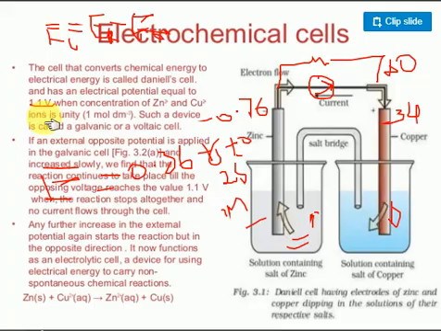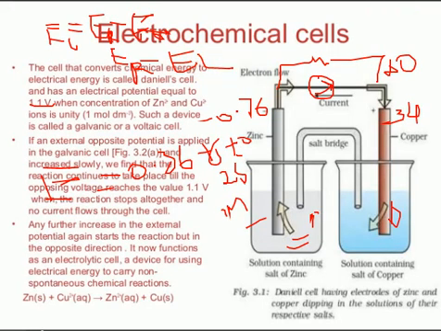So what do we get? We get 1.1 volts. The total potential can also be calculated as right minus left. Remember, E right minus E left.